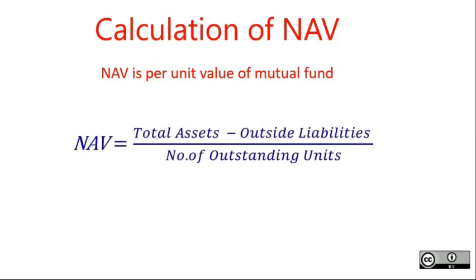The simple formula is this: NAV is equal to total assets minus outside liabilities, whole divided by number of outstanding units. This is a simple formula. See, concentrate on the numerator. Here, total asset doesn't matter. What matters? Asset which is net of outside liabilities. That is what we call net asset value.